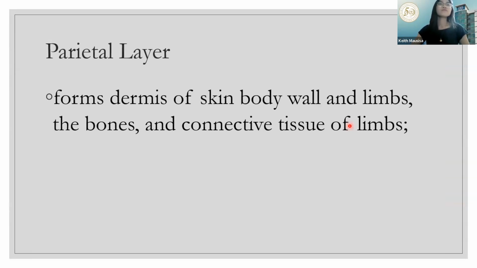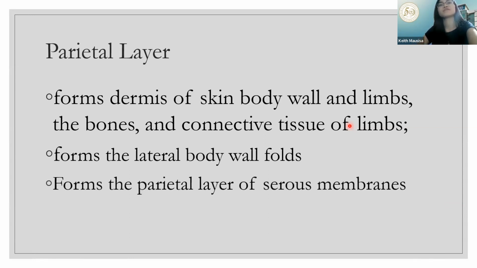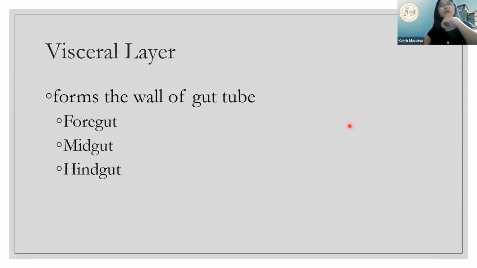Your parietal layer will form the dermis of the skin, body wall and limbs, the bones and the connective tissue of limbs. It would form the lateral body wall folds. It would form the parietal layer of serous membranes. So, yan yung mga mafo-form niya. So, yung mga outer coverings of the heart, outer coverings of the other internal organs, yun yung sa parietal layer ng mesoderm ninyo. Visceral layer, on the other hand, would form the wall of the gut tube. So, we have foregut, midgut, and hindgut.